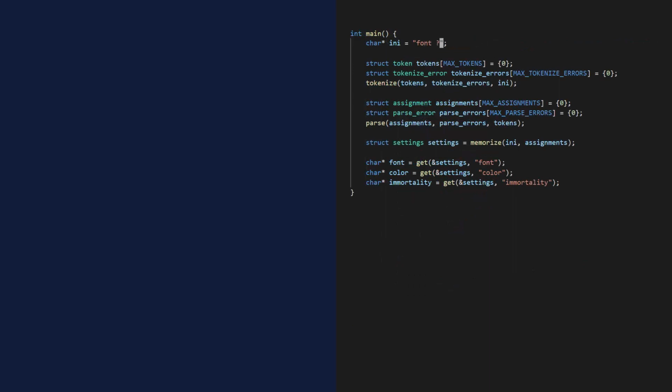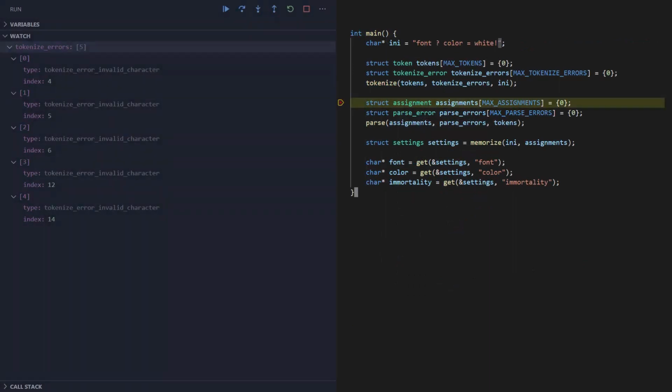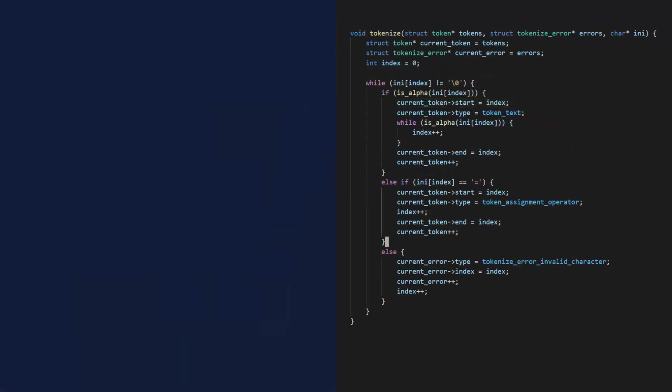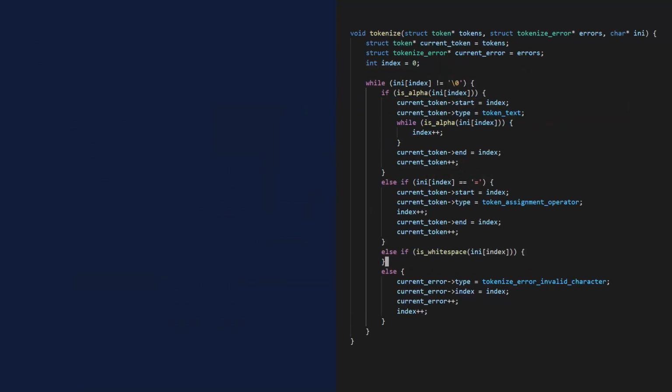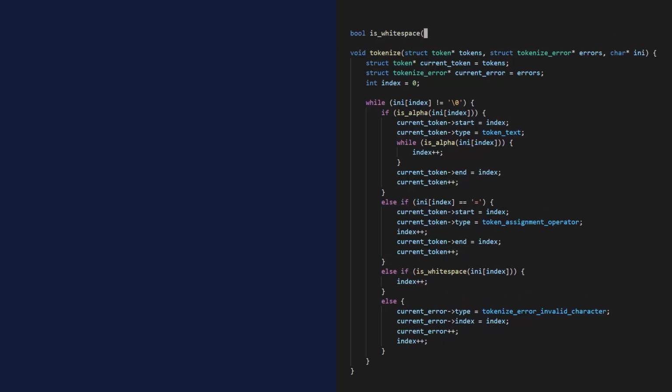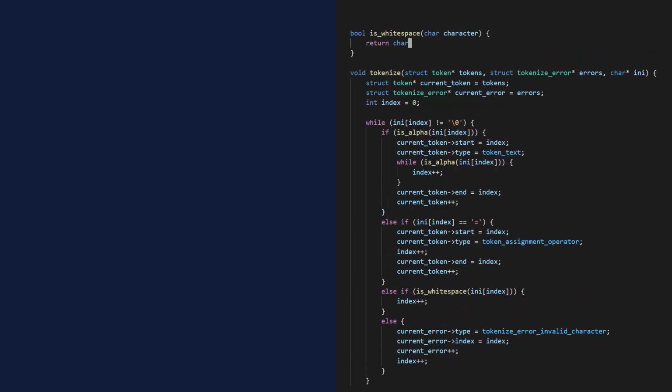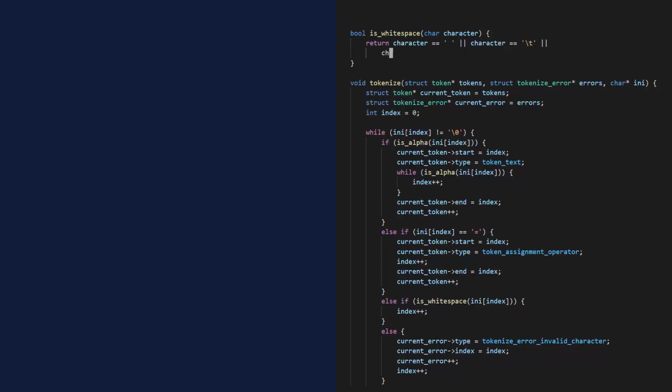Let's do a little test. Wait, that's way too many invalid characters. Oh yeah, it reports whitespace as being invalid. Okay then. Well, don't panic, I can fix that. If a character is whitespace, then I just skip it. And I define whitespace as a space, or a tab, or some kind of line separator.